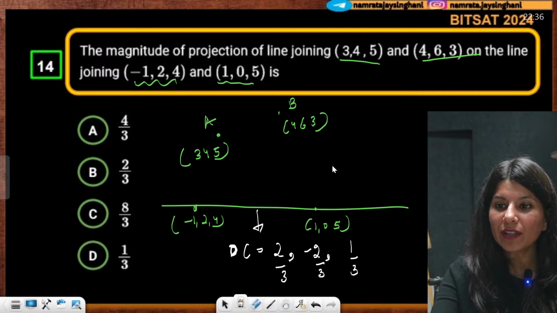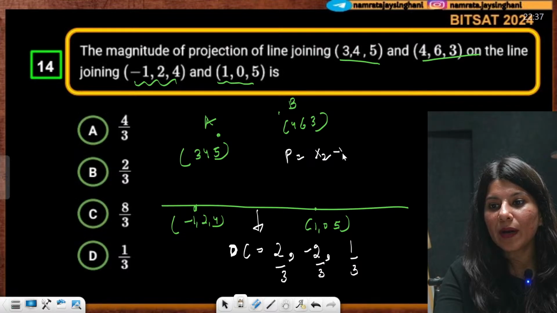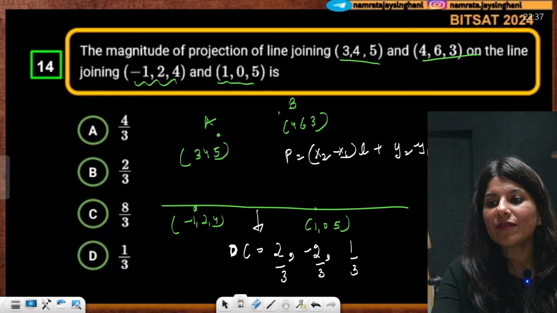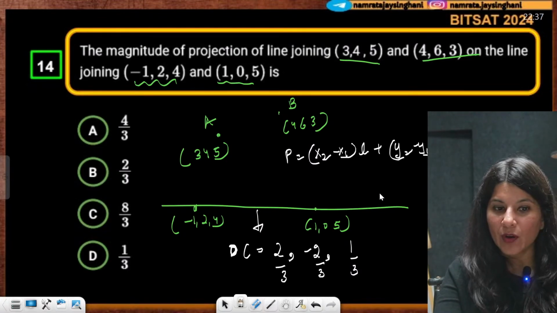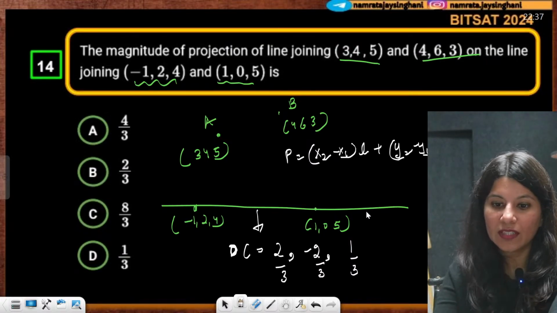Now you have got the formula. Formula of projection is nothing but x2 minus x1 into L plus y2 minus y1 into M plus z2 minus z1 into N. This is what you need to do. Okay. All right.